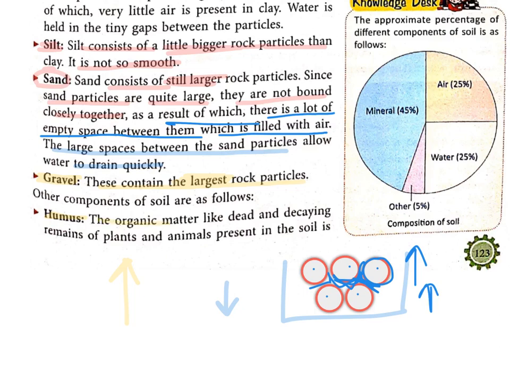The next component is humus. The organic matter like dead and decaying remains of plants and animals present in the soil is called humus.